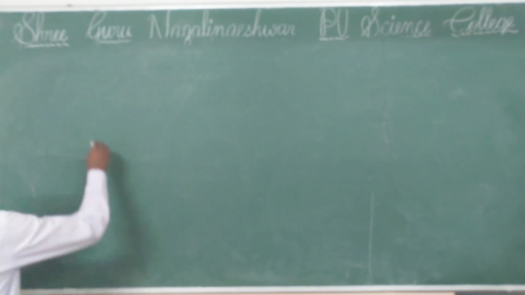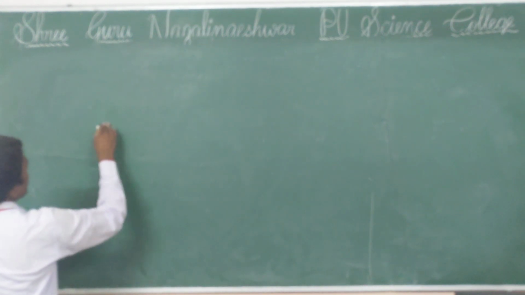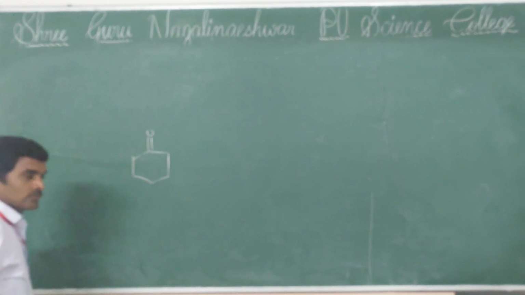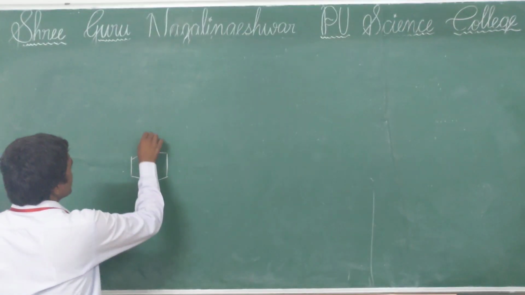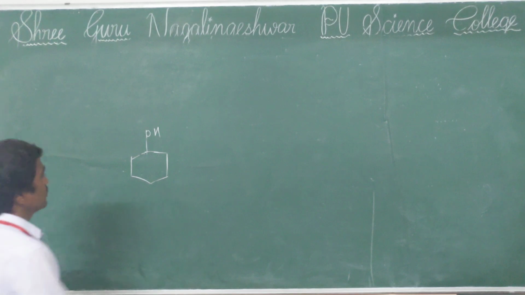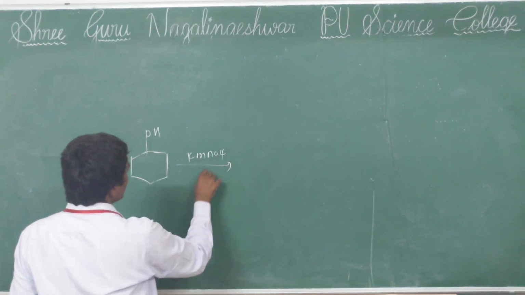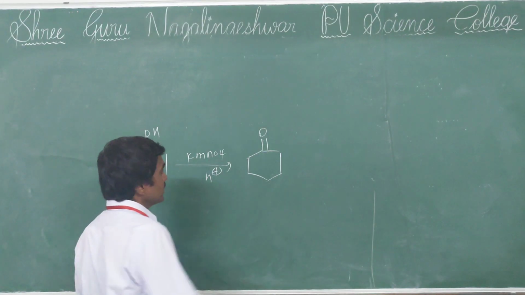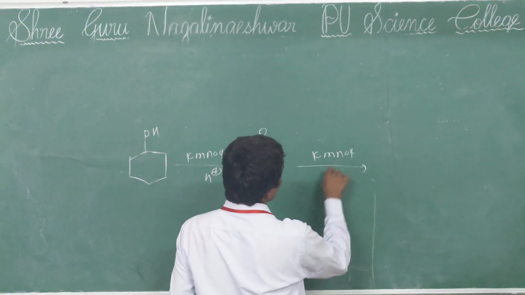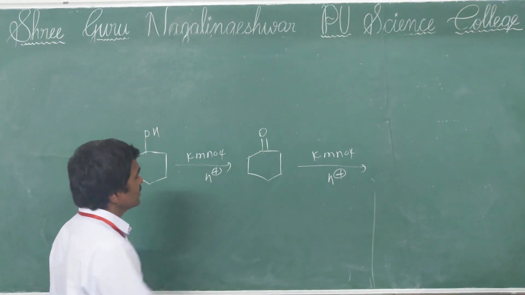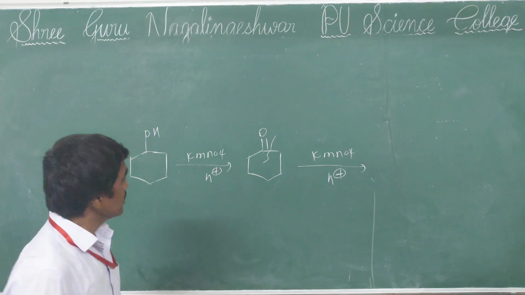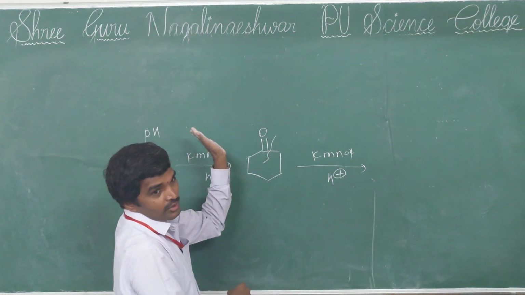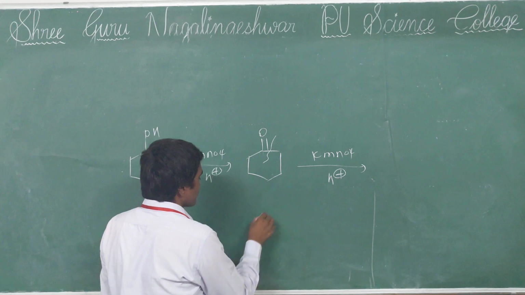Now we'll discuss another important case, cyclic ketones. For example, take cyclic alcohol, cyclohexanol, which reacts with KMnO4 in the presence of H+, then cyclohexanone is formed. This further undergoes oxidation in the presence of KMnO4 and H+. Then what happens? See, you cleave here; a total of 6 carbons are there. If you cleave here, the right side carbon becomes a carboxylic acid group and the left side carbon also becomes a carboxylic acid group.